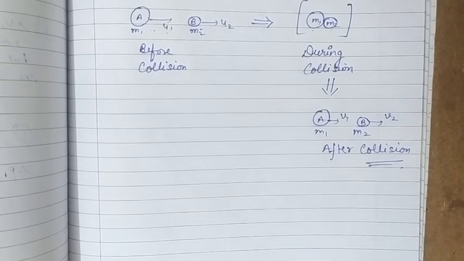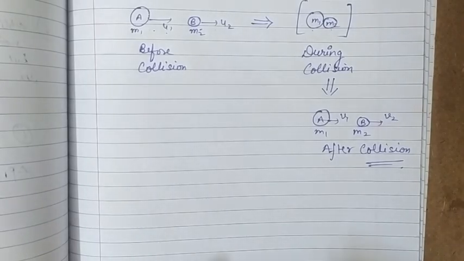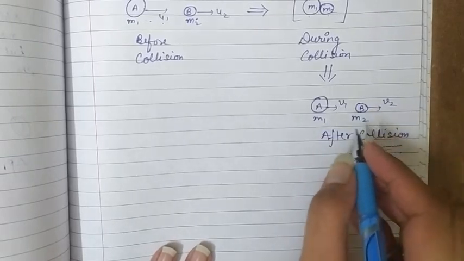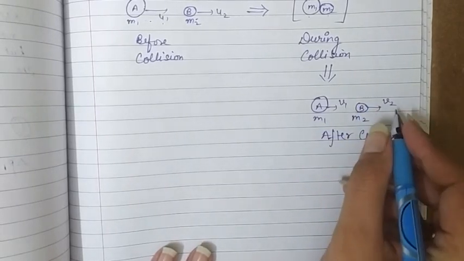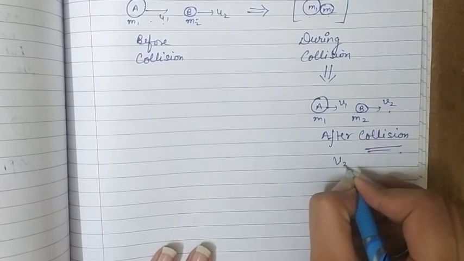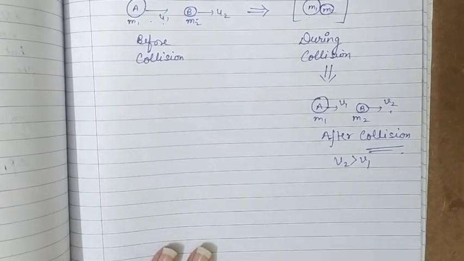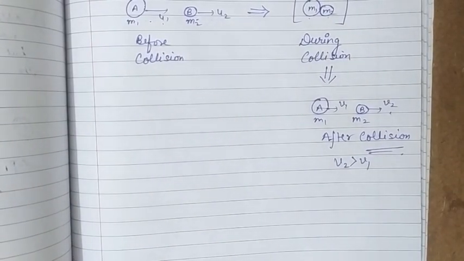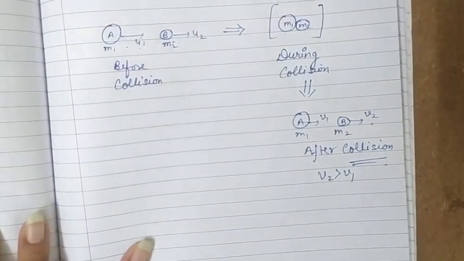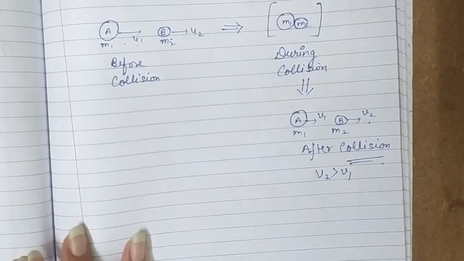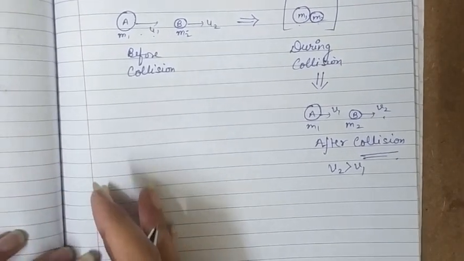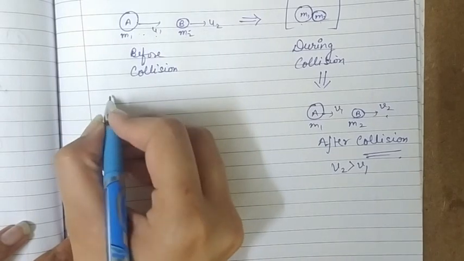Now the two bodies when they separate after collision have velocities v2 and v1. After collision, the velocity of B will be more than that of A. Initially u1 was greater than u2, but after collision v2 is greater than v1. So we have to prove that the relative velocity of approach is equal to the relative velocity of separation. This we also have to prove. Now this is an elastic collision, and in the case of elastic collision we know that the linear momentum is conserved. So first of all we are going to apply the law of conservation of linear momentum here.